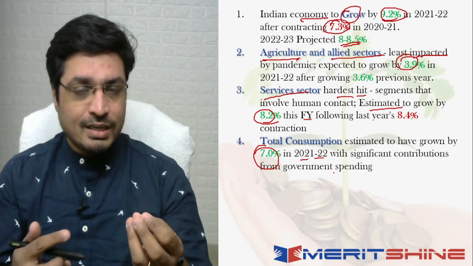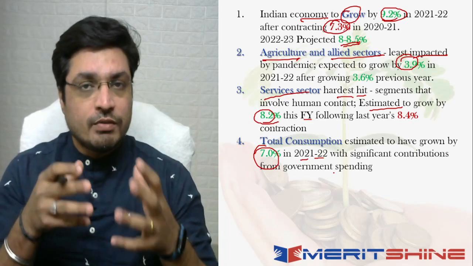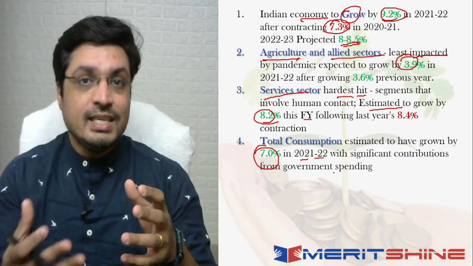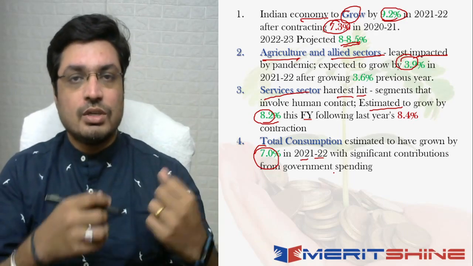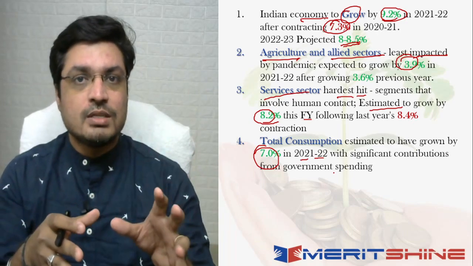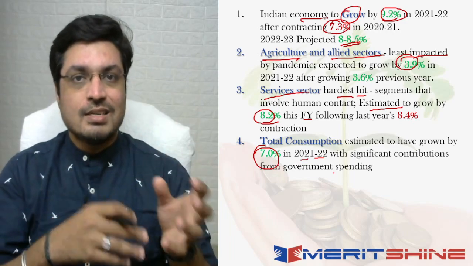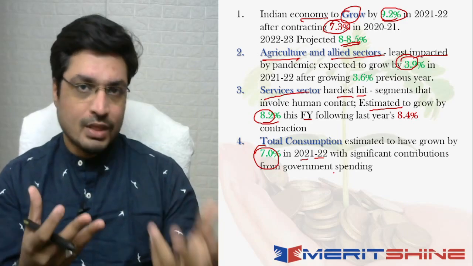And the important thing is that in this entire economic scenario, a lot of consumption was also driven by some of the actions and initiatives taken by the government in the form of increased government spending, right? Government ने ज़्यादा spend किया, because of which you basically had all of these stimulus packages that were provided to various sectors and segments, many initiatives taken by the government, because of which your government spending increased. As a result, a lot of impetus was there towards spending also and consumption also. That was the whole idea.